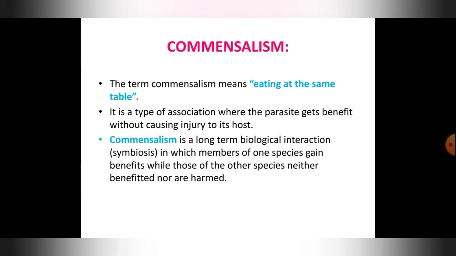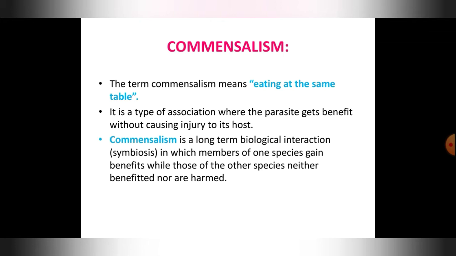If we consider the two species which are in association, one is host and one is parasite. It need not be that it should only be a parasite or only a host. It can be any two different species, but it can also be a host and a parasite. Such a type of association is one where one is getting benefited and the other is not getting any benefit or even any injury.